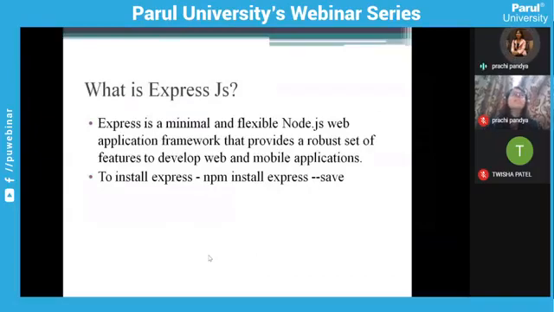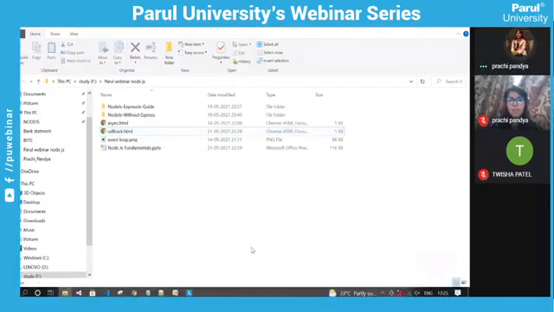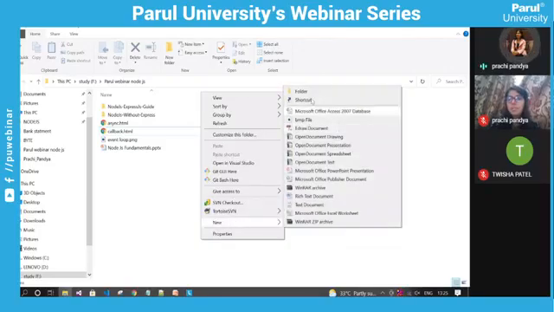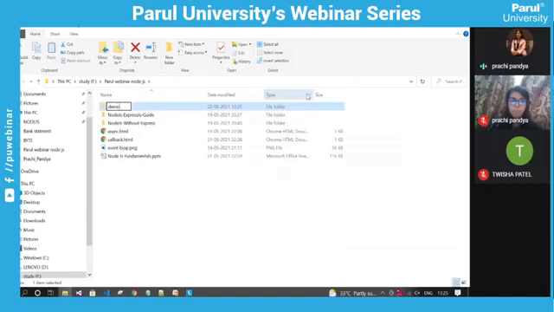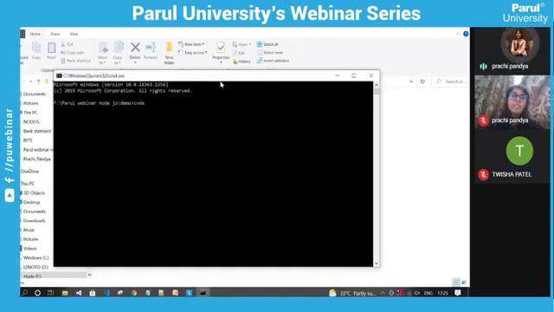First of all, before starting Express.js, I will show you how you can create a sample Node.js project, and it will also contain the demo for npm, that is Node Package Manager. I'm creating one folder here, demo. Generally, we use Visual Studio Code for writing Node.js backend. VS Code is basically a code editor, like Visual Studio.